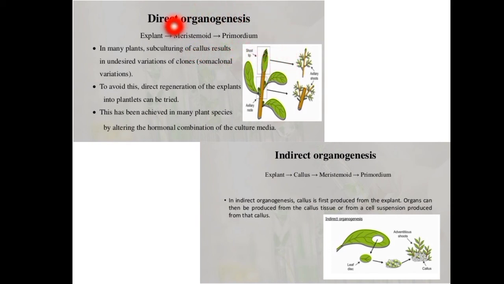And in indirect organogenesis, what happens? Firstly, we take the explant, then on the explants we form the callus. The ratio of the auxins and cytokinin here is unequal, hence we get the callus. Then on the callus there is a formation of the meristemoid, a stomatal cell that functions temporarily as a stem cell in the meristematic tissues. And then it leads to the primordium, the early stage of development. So this is the indirect organogenesis.